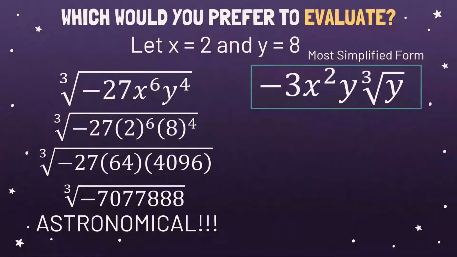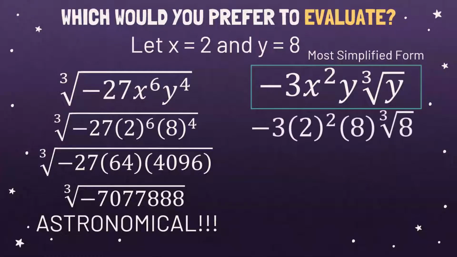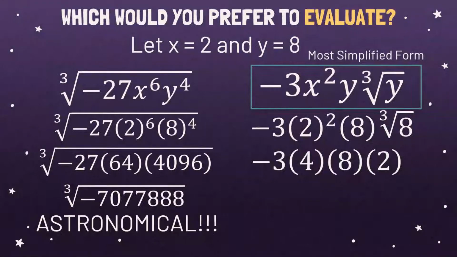Now, let's substitute x and y. So x would be 2 and y would be 8. So, evaluate this. 2 squared will be 4, and then 8 will be 8, and then the cube root of 8 is 2 because 2 times 2 times 2. And multiply everything. So negative 3 times 4 times 8 and times 2. And that would become negative 192.